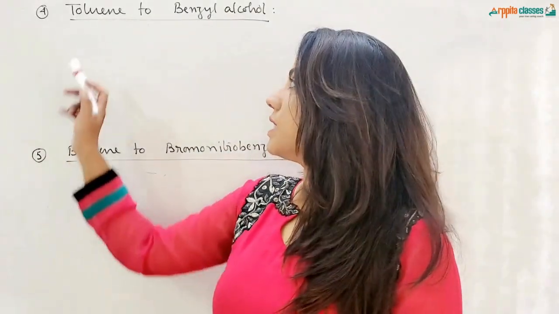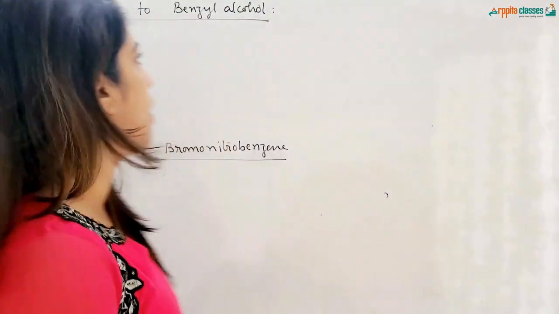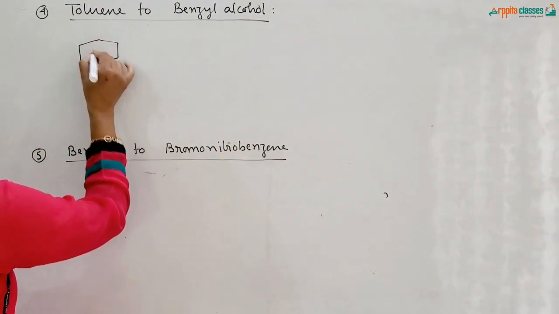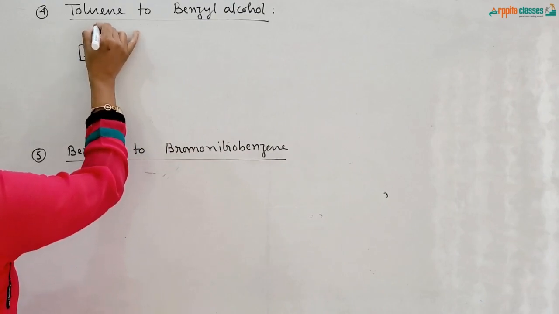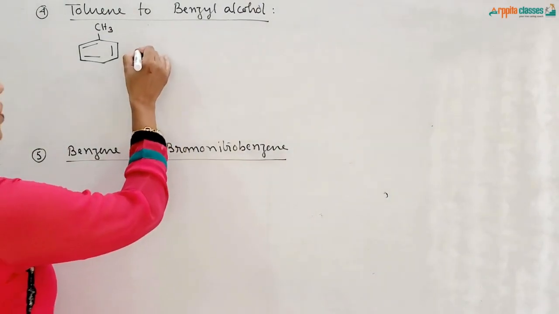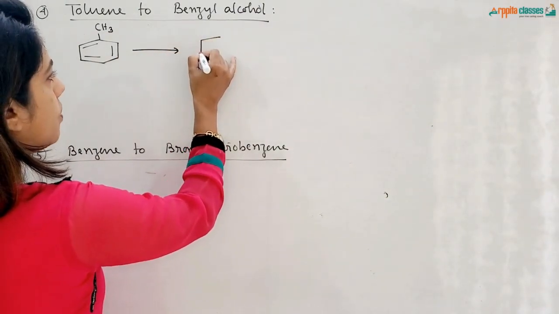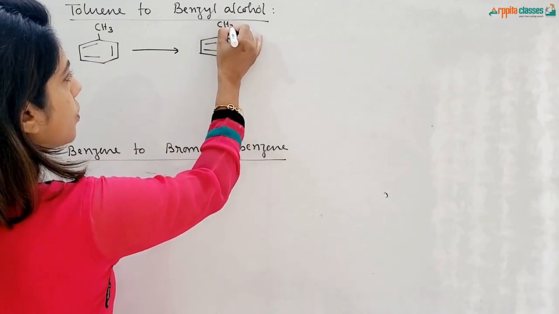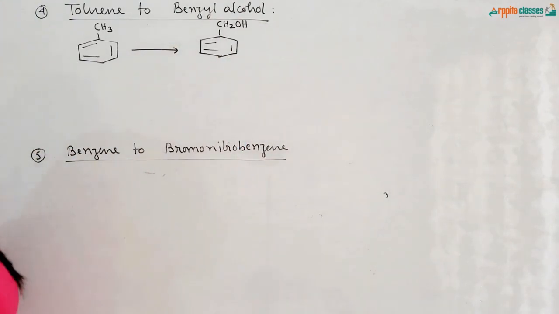Conversion number 4 is toluene to benzyl alcohol. Let us draw this. Toluene is, this is our benzene ring, and here a CH3 group is attached to it. So this is called toluene. From here we have to convert it into benzyl alcohol. Benzyl alcohol is this, CH2OH. This is your benzyl alcohol.